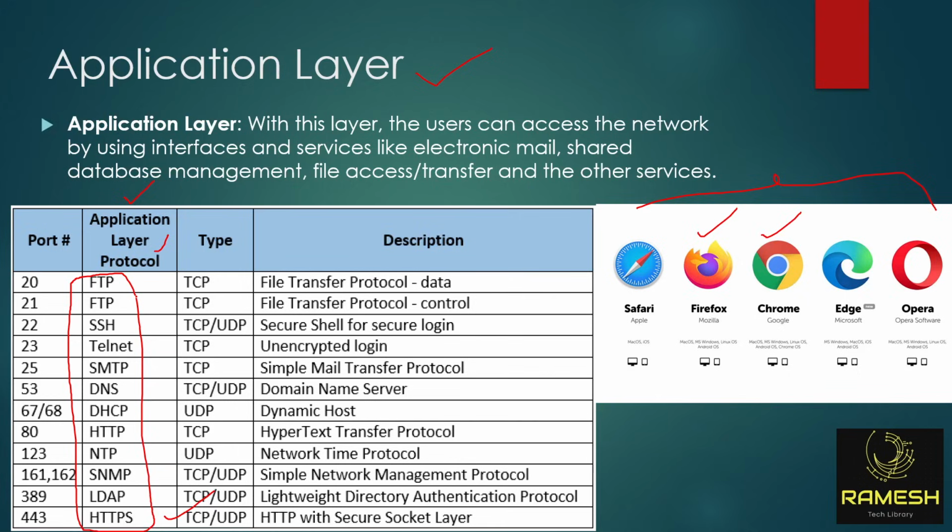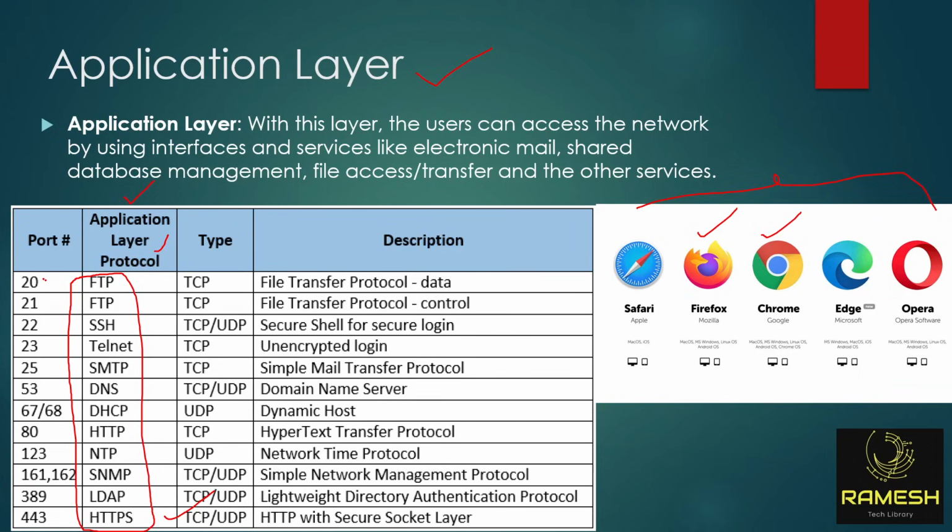Like that we have a lot of services. So in your organization, you have a storage server. It is called File Transfer Protocol, the FTP server. This server will store a lot of files, your company's secret files. So if you want to copy any files from the server, they use the FTP protocol. It's an application service. FTP will transfer data.